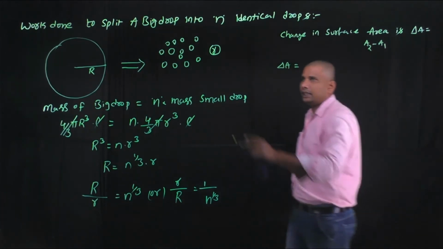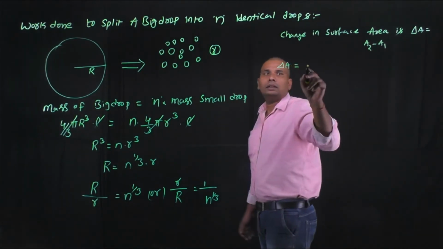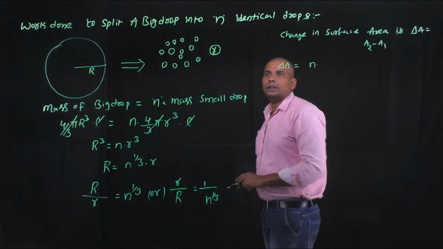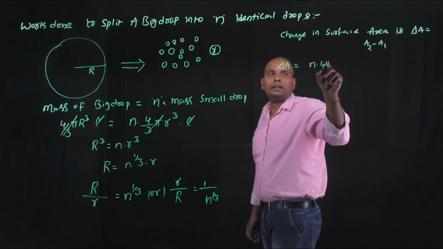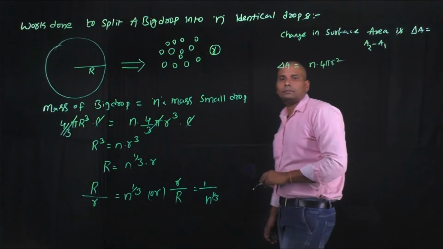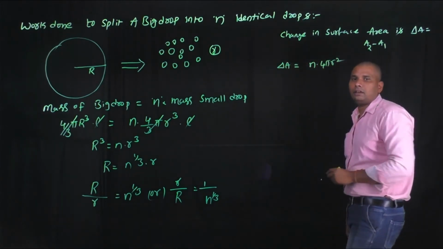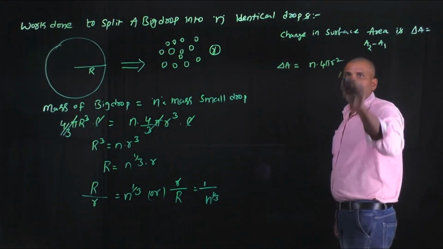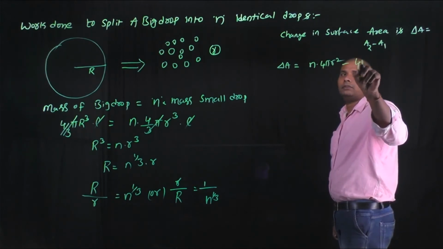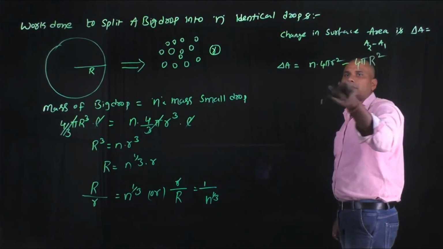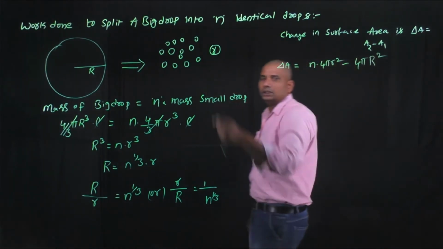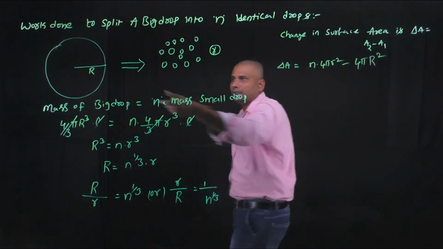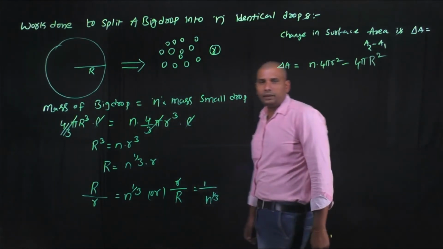Final surface area: there are n droplets, each droplet of surface area 4 pi r square. This is the final surface area of all droplets, minus the initial surface area, 4 pi capital R square, where small r is the radius of the small drop and capital R is the radius of the big droplet.